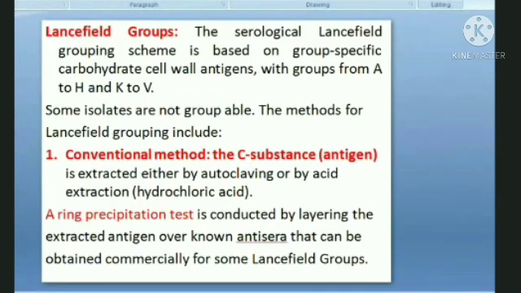Highly specific means antigen जिसके against specific antibody होगी जिस serum में वो ही react करेगा, तभी हमको precipitation line दिखेगी. अगर वो specific एंटीबॉडी उसके अगेंस्ट नहीं है, उस सी सब्सटेंस के अगेंस्ट, तो there will be no reaction between antigen and antibody and there will be no precipitation taking place at the junction of antigen and antibody layer, right? So that is considered as a negative test, right? Now this is about the ring precipitation test.